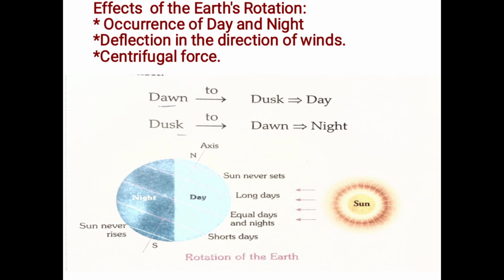Here the occurrence of day and night is a continuous process. The sun is the only source of light and heat on the earth. Since the earth is spherical in shape, only that half of its surface which is facing the sun will be lit up by the sun rays. The portion of the earth facing the sun experiences day. In contrast, the other half away from the sun experiences night. So in this way, rotation gives us periods of heat and light as well as darkness, that is day and night.